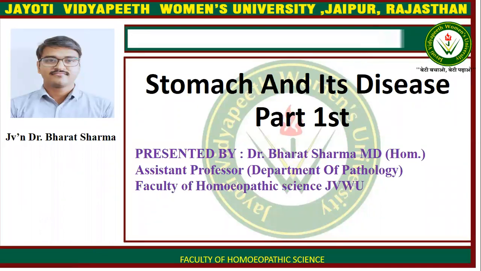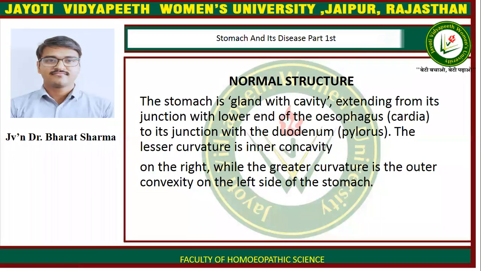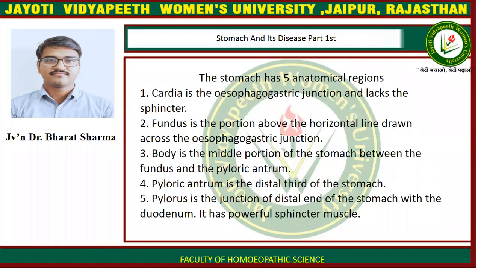Today's topic is stomach and its related diseases, part first. Normal structure of stomach. The stomach is a gland with cavity extending from its junction with the lower end of the esophagus to its junction with the duodenum. The lesser curvature is the inner concavity on the right, while the greater curvature is the outer convexity on the left side of the stomach. The stomach has five anatomical regions.